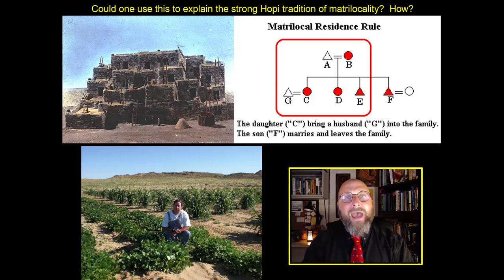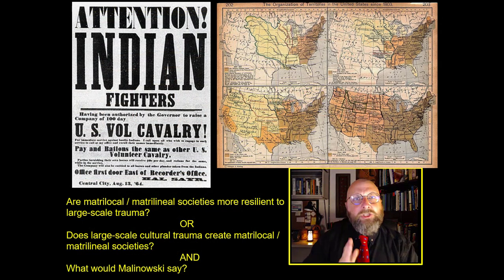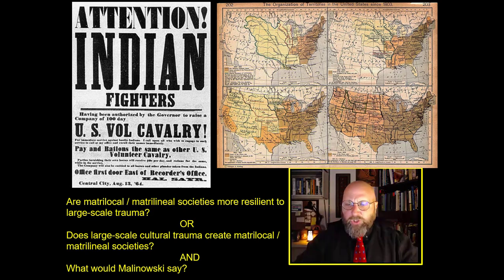Now, I want to talk about how kinship structures change over time. One of the odder things is there seems to be a pattern in how kinship structures change. It seems that in societies that experience large-scale trauma, matrilineal societies seem somehow resilient.